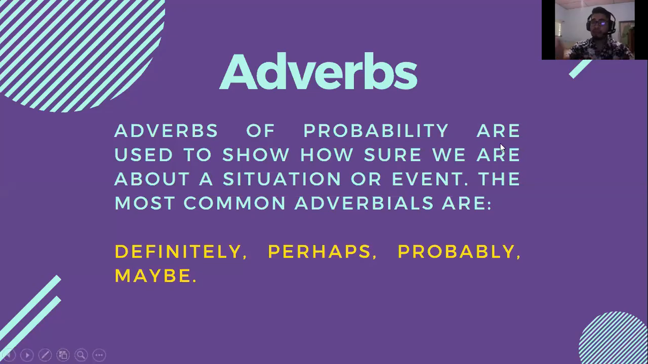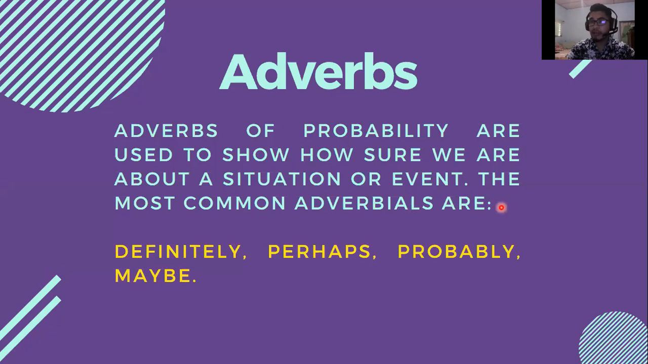Okay, guys, so today we're going to discuss the topic adverbs. And you may be asking yourself, what's an adverb? Basically, an adverb is a word that we are going to use in a sentence to say how probable things or certain events are to occur, or to exist.